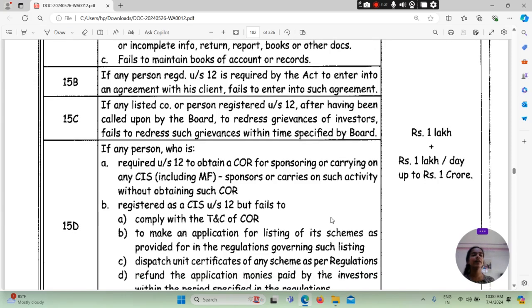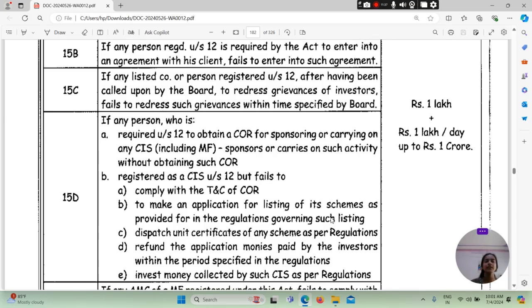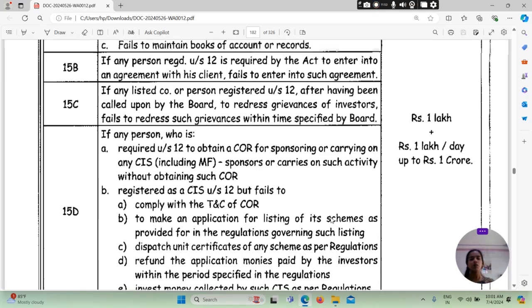Section 15B talks about if any person registered under Section 12 is required by the Act to enter into an agreement with his client and fails to enter into such agreement. 15C talks about if any listed company or person registered under Section 12, after having been called upon by the Board to redress the grievances of investors, fails to redress such grievances within the time specified by the Board.